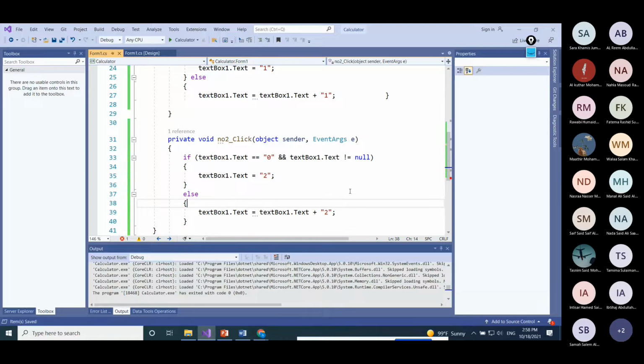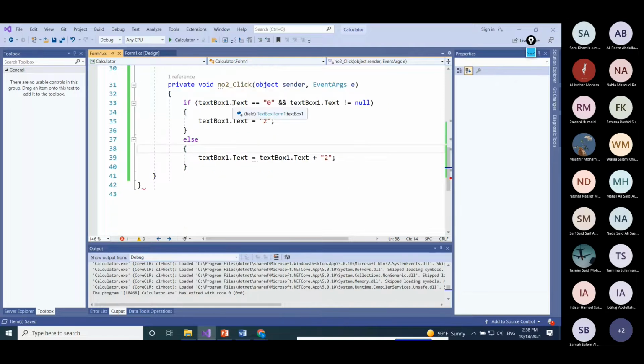So if 1 was there already, and then I press on 2, it will be 12. That is how to add the numbers. Now you can do the same thing for number 3, number 4, number 5, until number 9. So I think one is missing here.